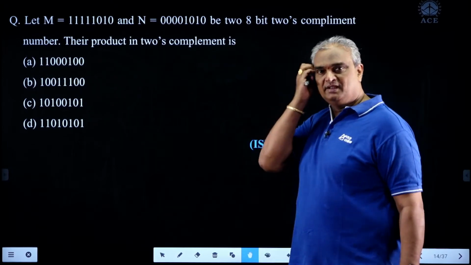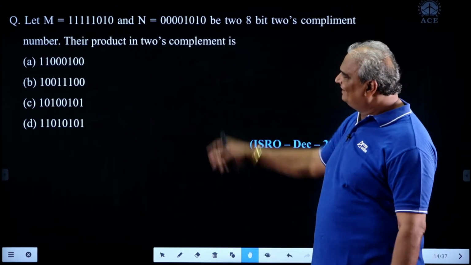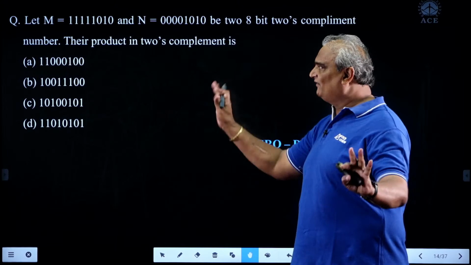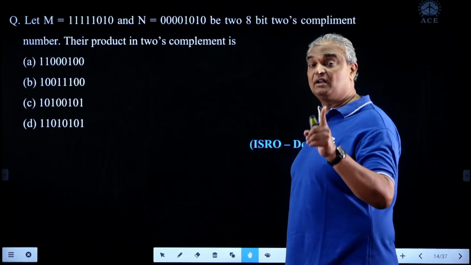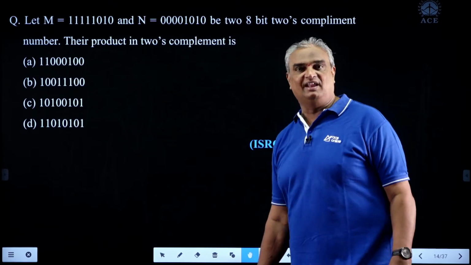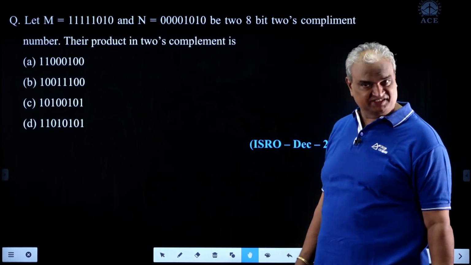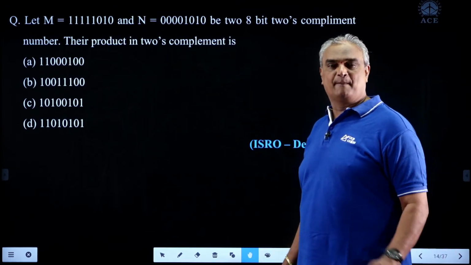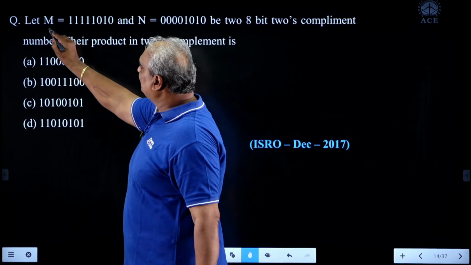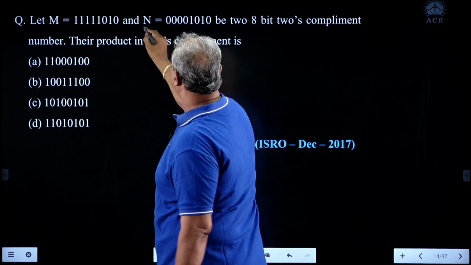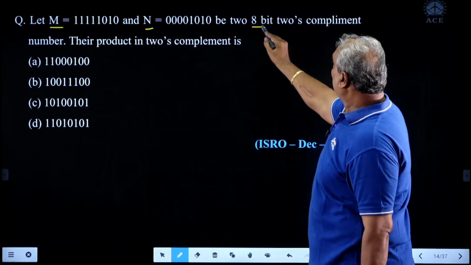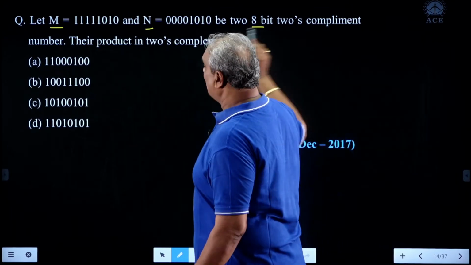Excellent question it is. When you are clear in the concept, the solution also takes a maximum of 1 minute. 1 minute is more than enough to solve this question when you have clarity in the signed 2's complement notation characteristics, and this solution becomes very easy. Look here, two data are given. First one is m, second one is n. Each data size is 8-bit. Watch the question: two 8-bit numbers in 2's complement notation.